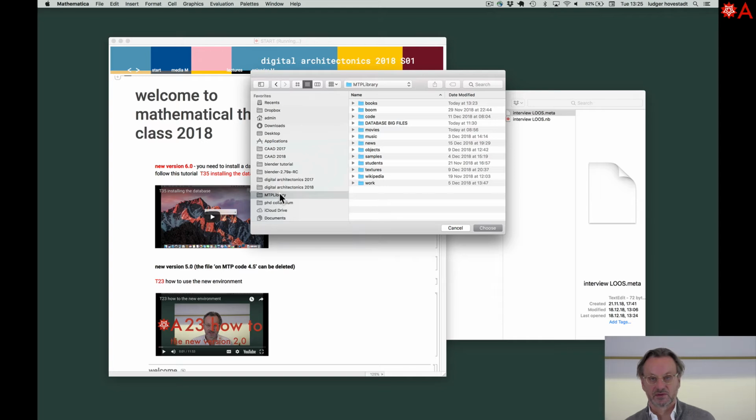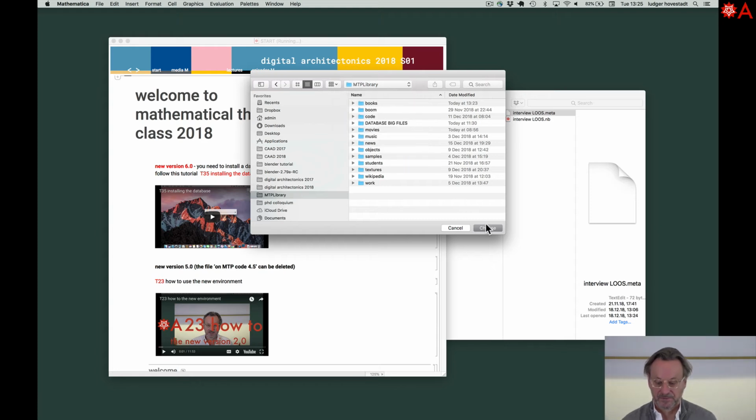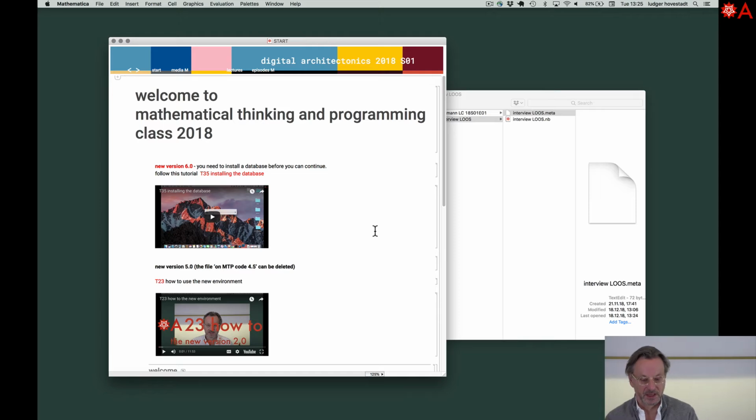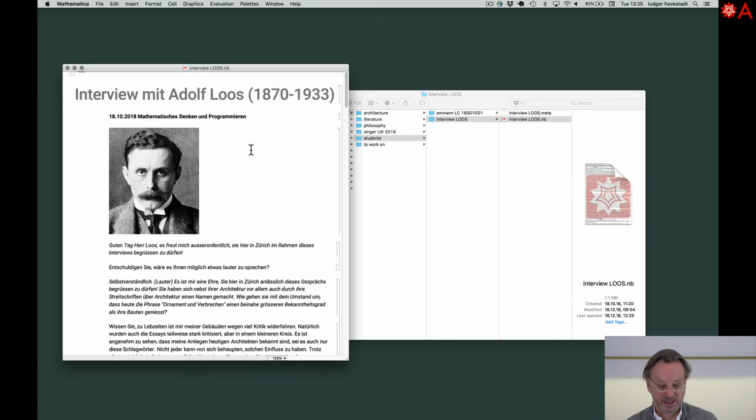Then you ask for the root directory of your library. That's here. And then it is asking for the connection to the database. The database always has to run and needs to be connected. So that's it. Now we can go to our interview.